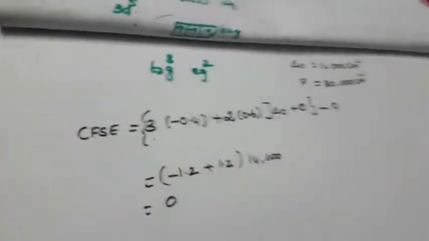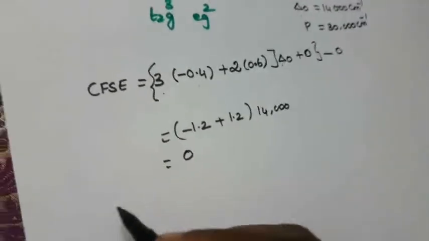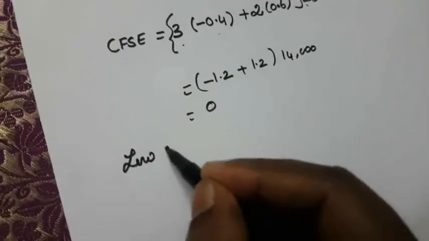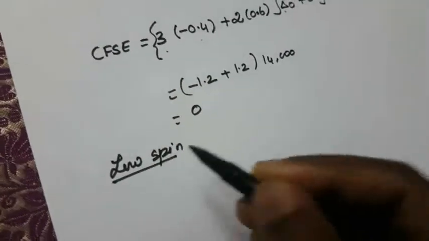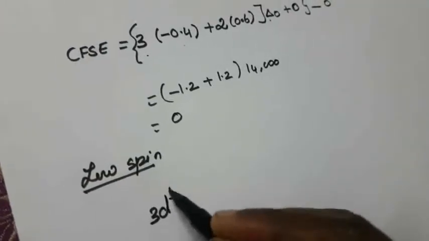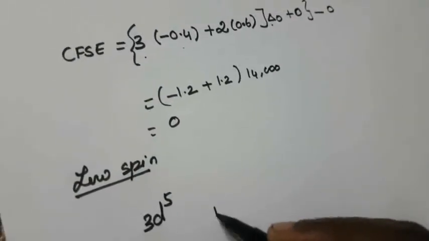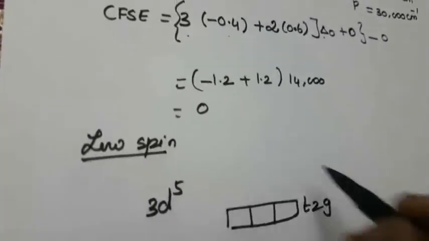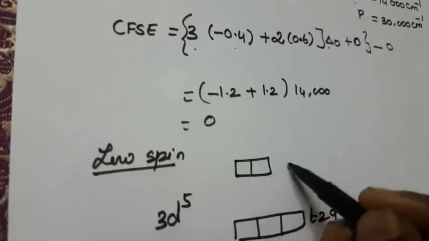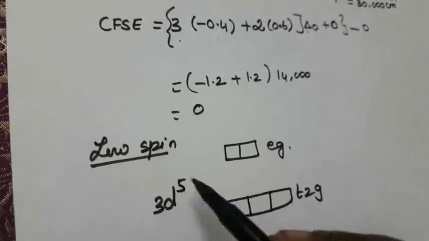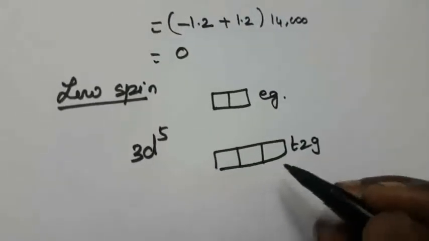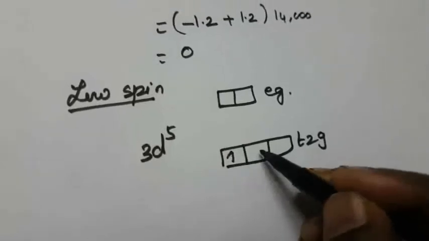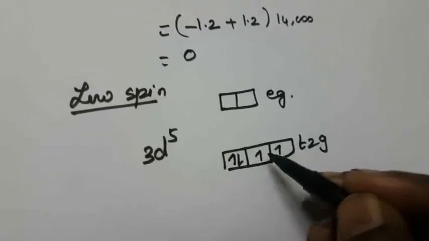So what is the low spin? Low spin, so low spin means what is that? Again 3d5, 2 energy levels. Here this is t2g, this is eg level, right? So low spin means what will happen? Pairing occurs in the lower energy level. 1, 2, 3, 4, 5.